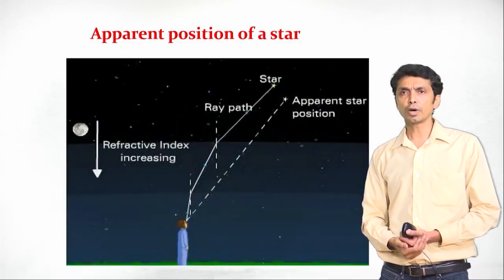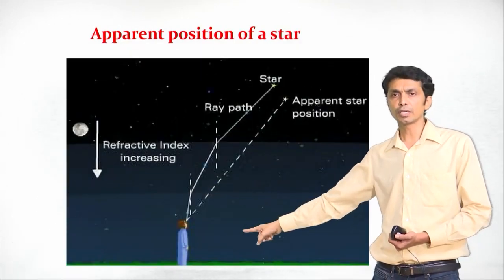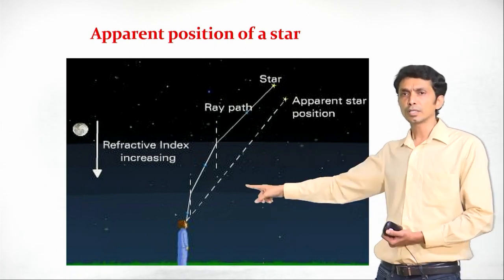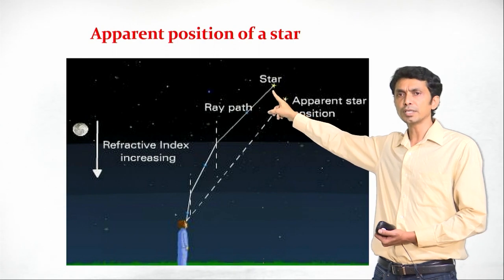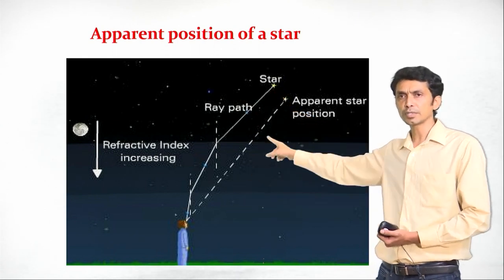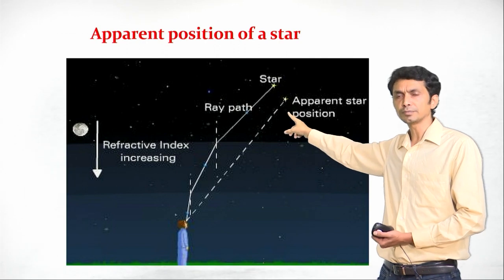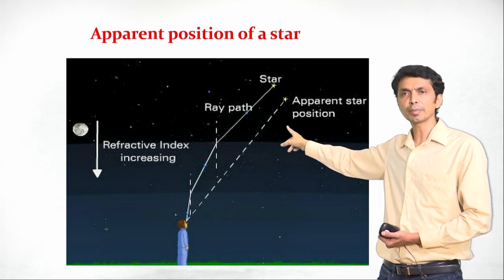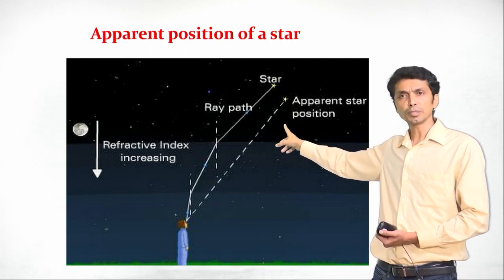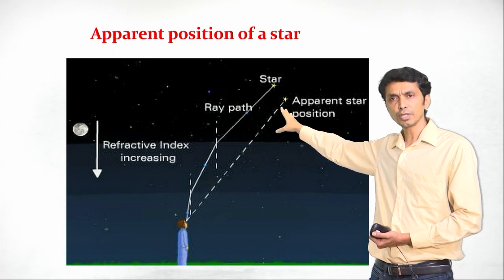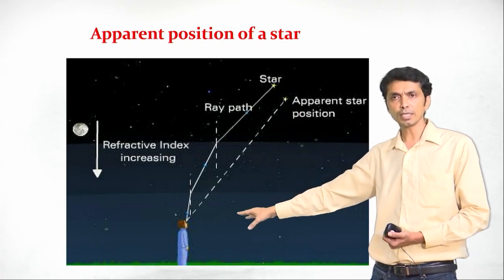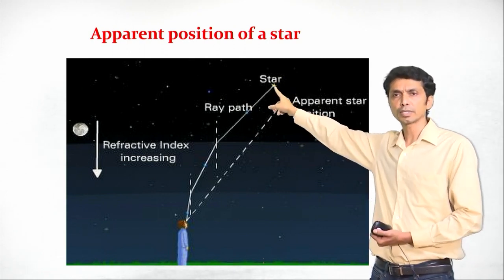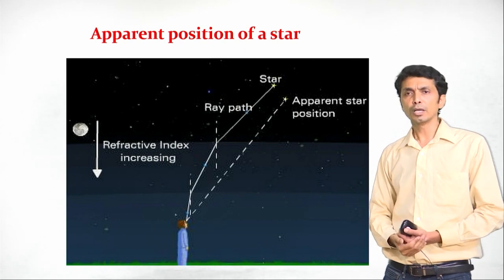Now we shall see what happens when an observer looks at a single point source of light. There is a single point source of light which is called a star. The star's actual position is here, but the observer observes that the star is present here. So this is the apparent star position. What do we mean by apparent star position? Apparent star position means even though the star is not actually present there, the observer feels that the star is present there, but the star is actually present at this point. Actual point is this one. So this usually happens.